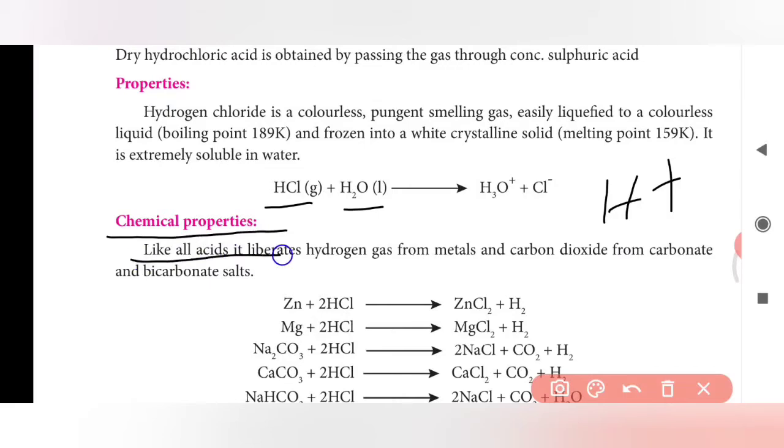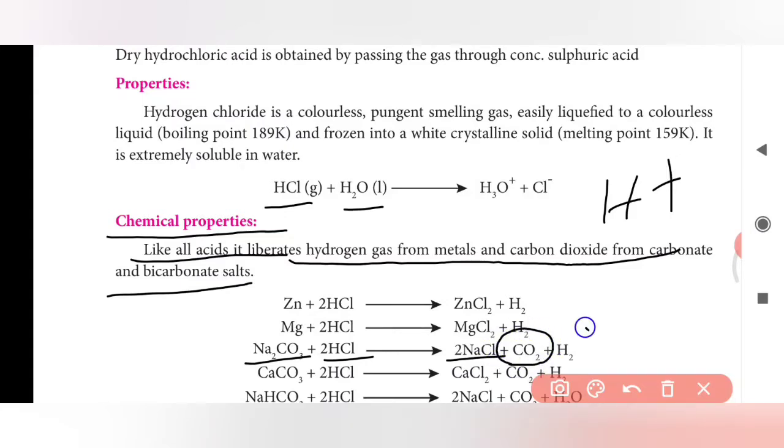Like all acids, it liberates hydrogen gas from metals and carbon dioxide from carbonate and bicarbonate salts. If you add any metal to hydrochloric acid, it will give hydrogen gas. It will liberate carbon dioxide gas when HCl reacts with a carbonate salt, such as sodium carbonate. Sodium carbonate reacts with hydrochloric acid to give NaCl along with the liberation of carbon dioxide.